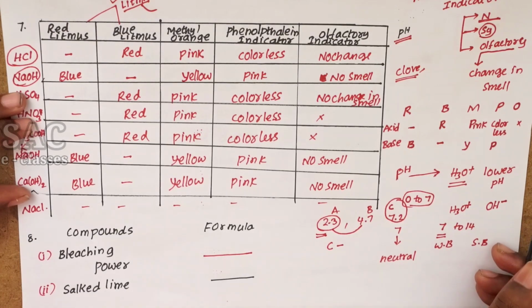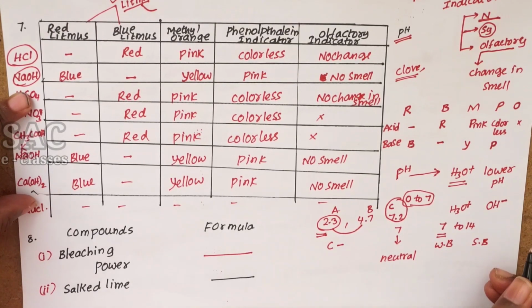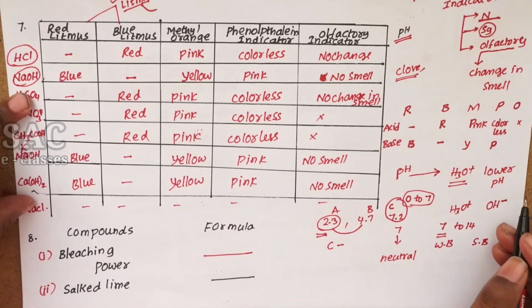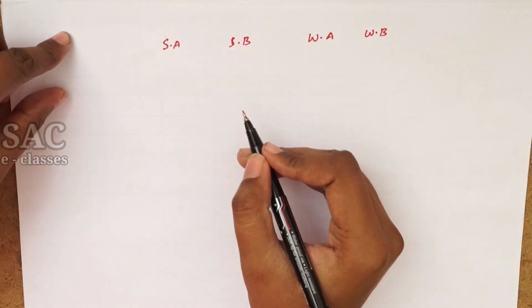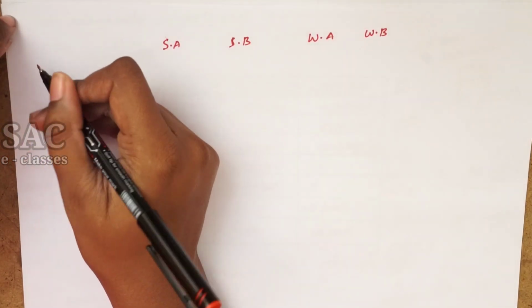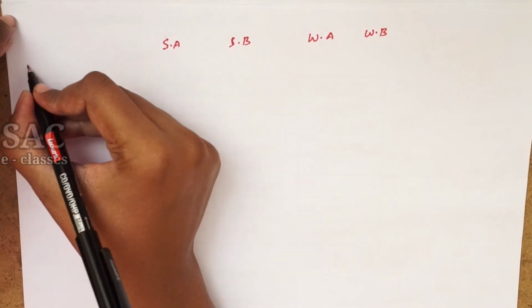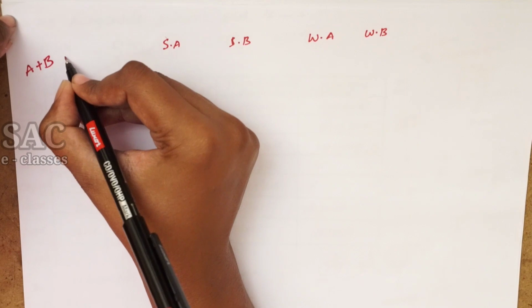Now we are going to learn about these acids and bases and their properties. You got an idea about what is a strong acid, strong base, weak acid and weak base. Usually what happens when an acid is mixed with a base?